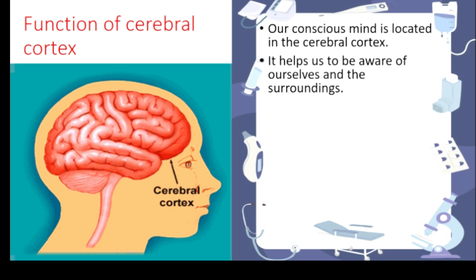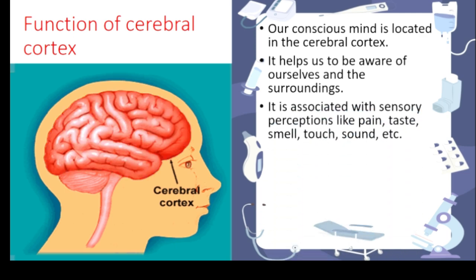So this conscious mind is mainly maintained by the cerebral cortex, and it also helps us to be aware of our surroundings. So while the teacher is calling you in your absence of mind, suddenly you just wake up, right? This is because of the cerebral cortex. And then it is associated with your sensory impulses like touching, feeling, sounds, and so on. It is all included in this cerebral cortex, and it also helps in your skeletal muscle contraction.